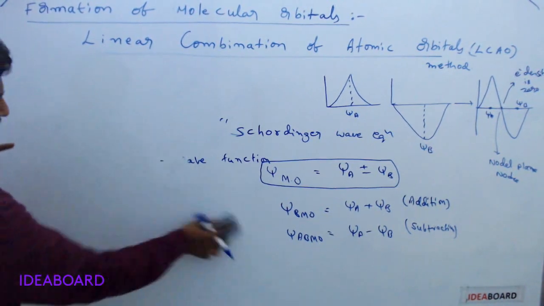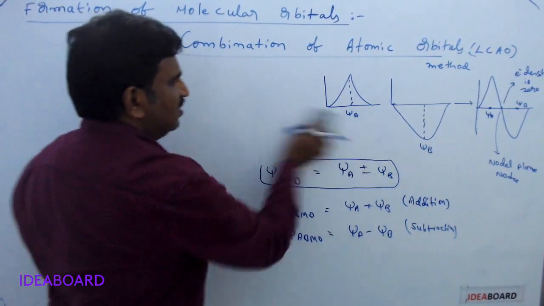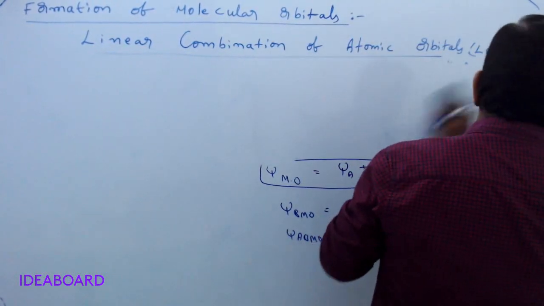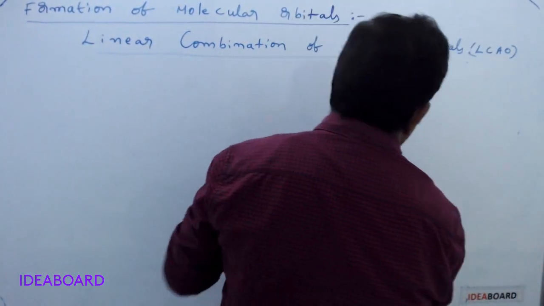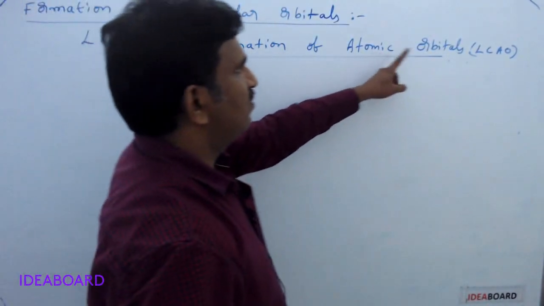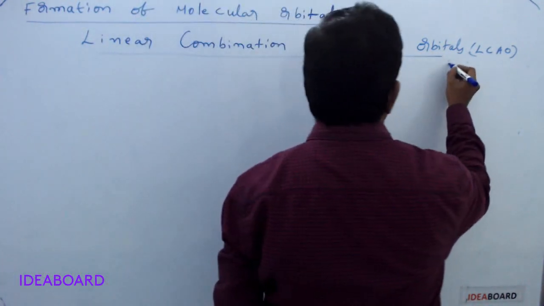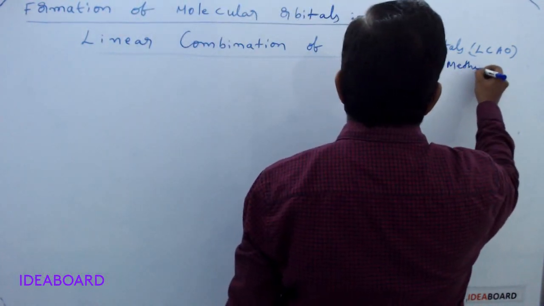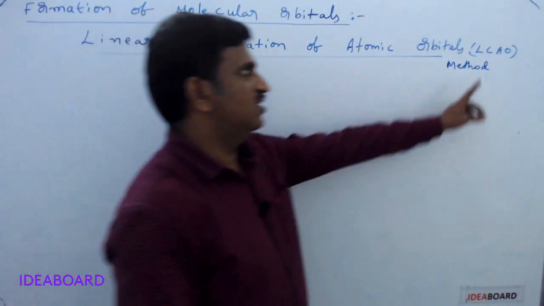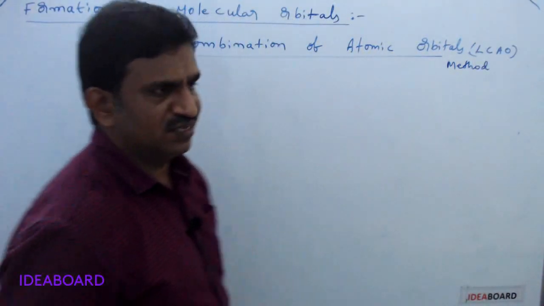What does LCAO mean? Linear combination of atomic orbitals method, or simply the LCAO method.